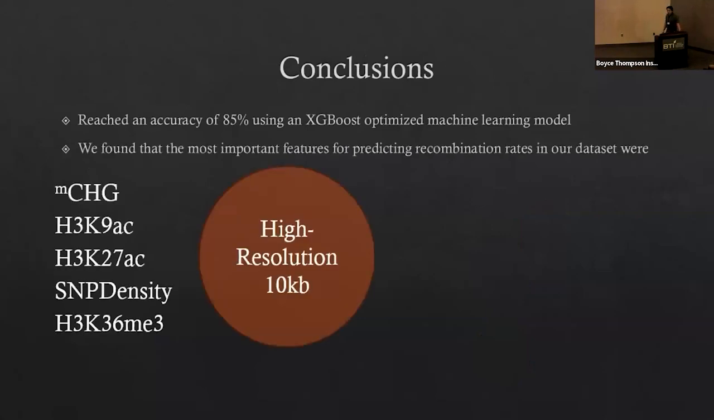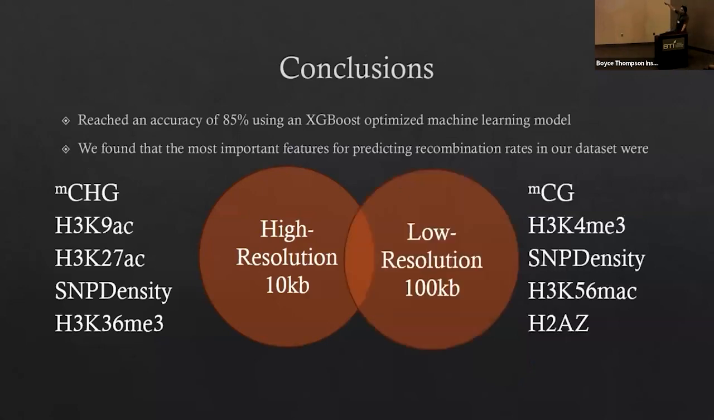And we found that in the high resolution model, the features with the most importance were MCHG, histone modifications, which is these ones, and also SNP density, which is a DNA modification. Then we have the low resolution models, the features that were most important when it comes to predicting recombination rate, being MCG, more histone modifications, and then SNP density.